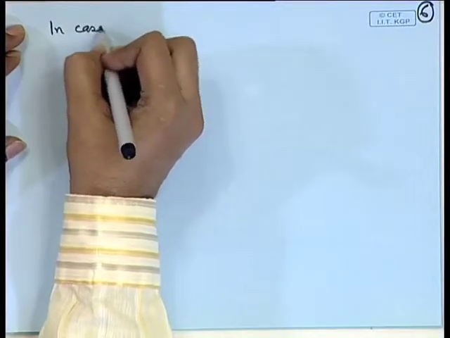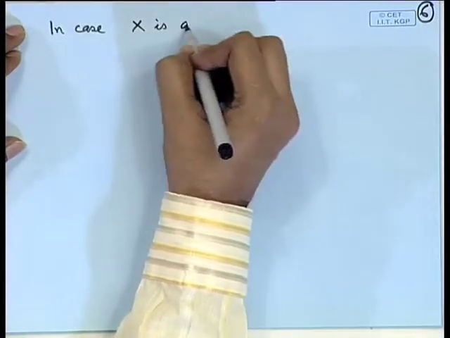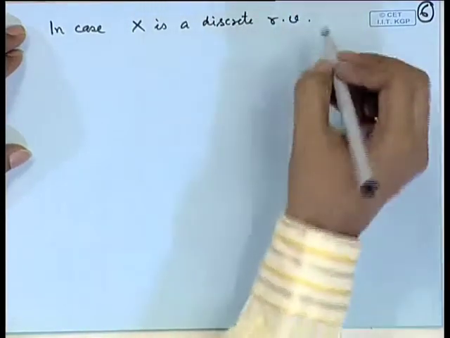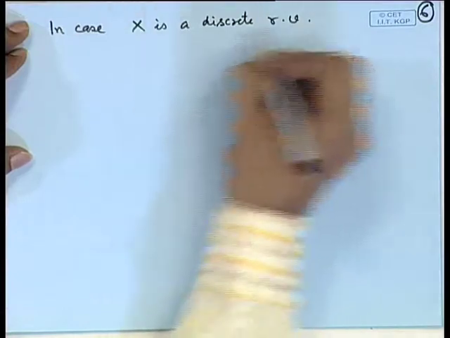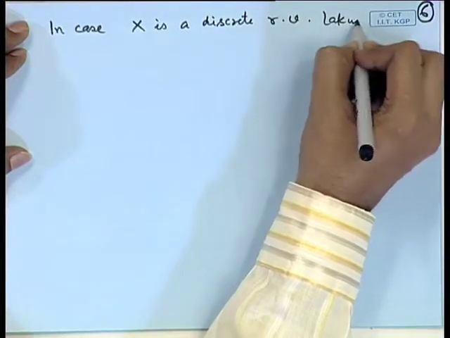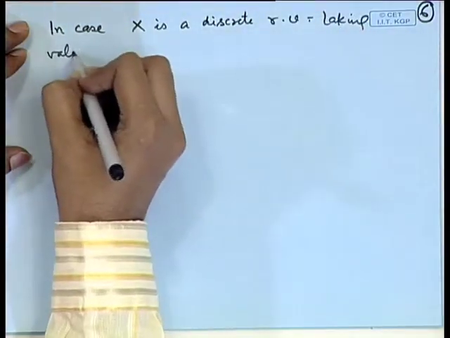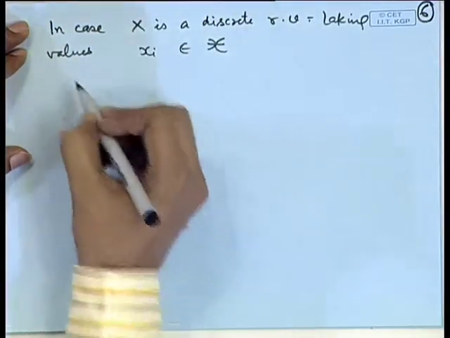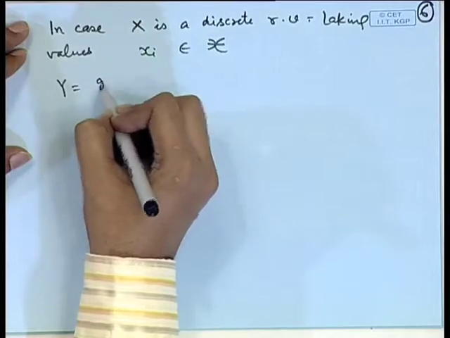In case X is a discrete random variable, say the random variable takes values x_i belonging to some set script X, and Y = g(X) is a function.